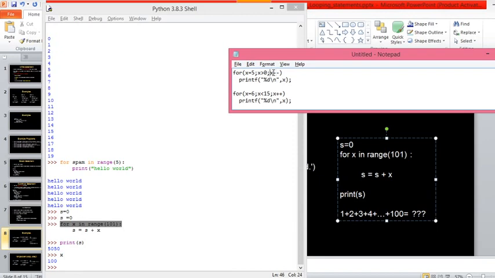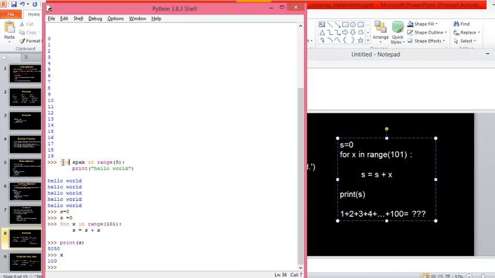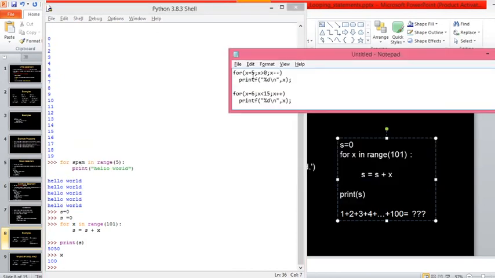So that's why here I have written x minus minus. But what I said in the Python for loop: here the value starts with 0 and it goes up to 5. Since I have written range of 5, it will go up to 5, that is 0, 1, 2, 3, 4. It is incrementing. But here in C, I am showing you it is decrementing. Then how to do that? How to decrement the value of x in a Python for loop?